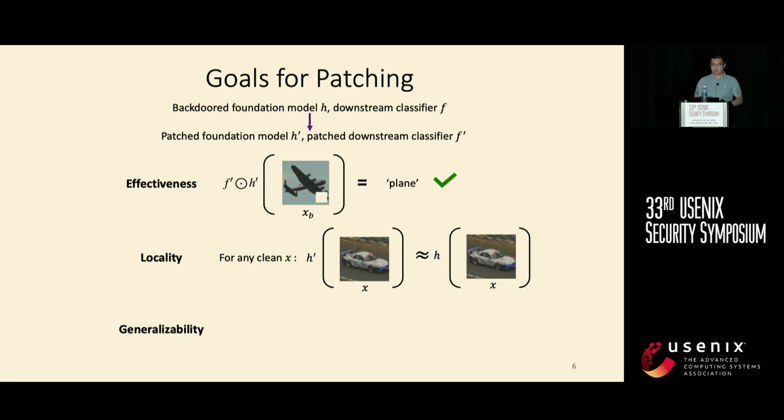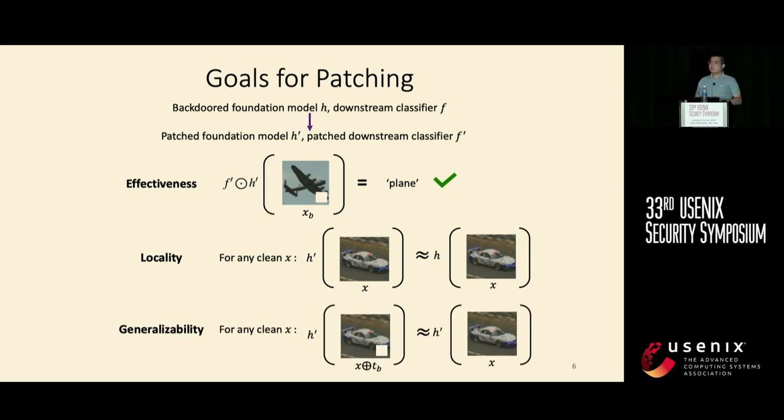The third goal is called generalizability of the patching. Basically, the effectiveness goal only patches the feature vector for the backdoor image. But for any clean image embedded with the trigger, we do want the patched foundation model to output the feature vector as if the trigger does not exist.